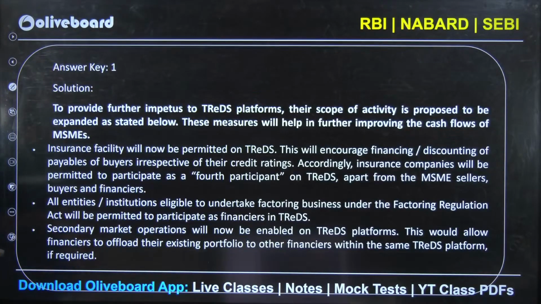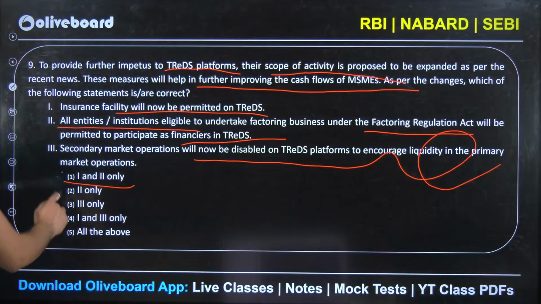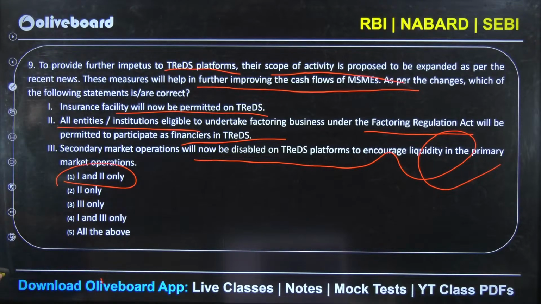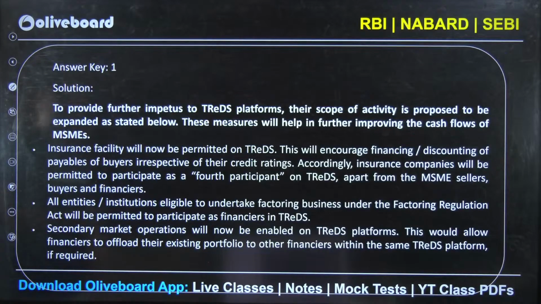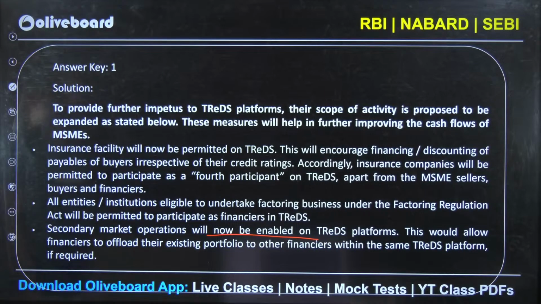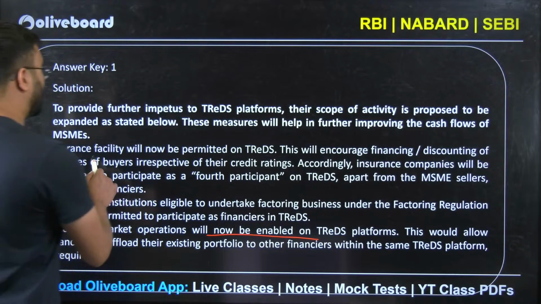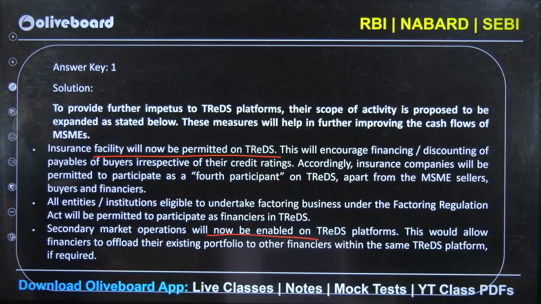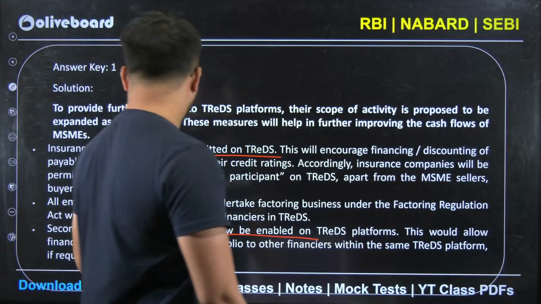So the answer here is 1 and 2 only, because the third is wrong. Secondary market operations are not disabled but actually enabled on the TReDS platform. So this is one of the things. When you are looking at all the statements, insurance facility will now be available on TReDS. Very, very important. Now one more thing, remember this very carefully.